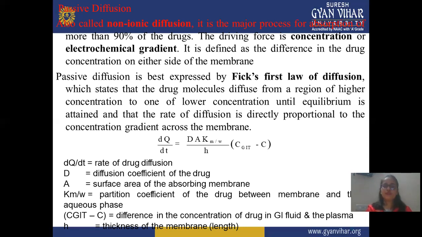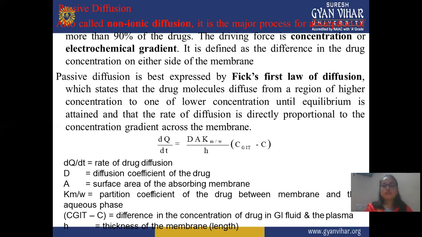In passive diffusion, the drug passes from higher concentration to lower concentration until equilibrium is achieved, meaning both sides have equal concentration. That's why no energy is required in passive diffusion. The equation is dQ/dt = DAKm/W divided by h, times (CGIT minus C). In this equation, dQ/dt is the rate of drug diffusion, meaning how much drug is diffused across the membrane.